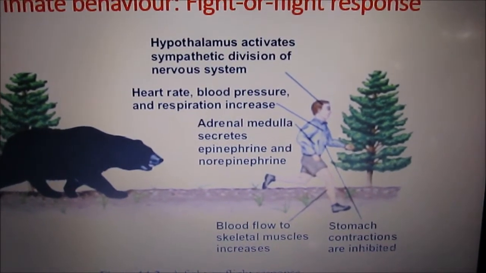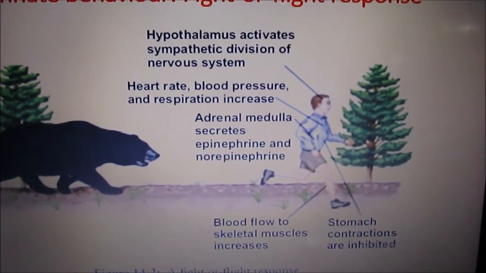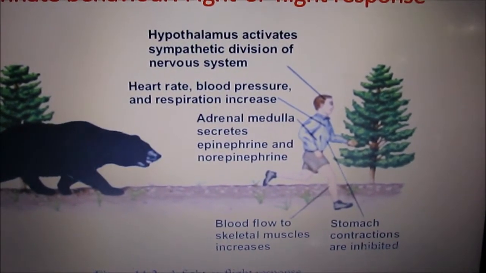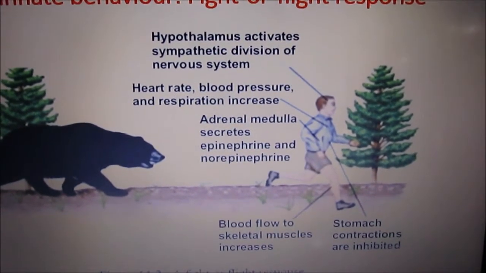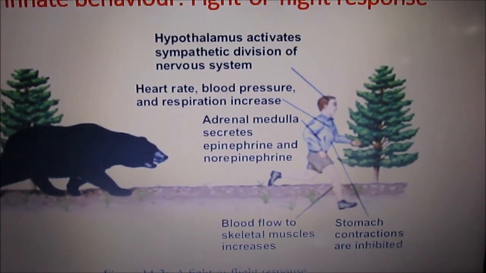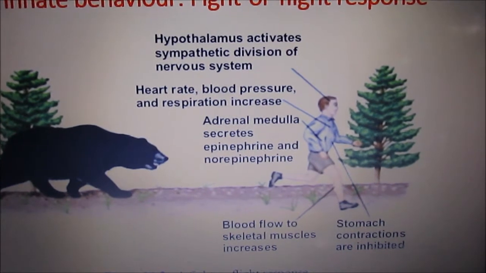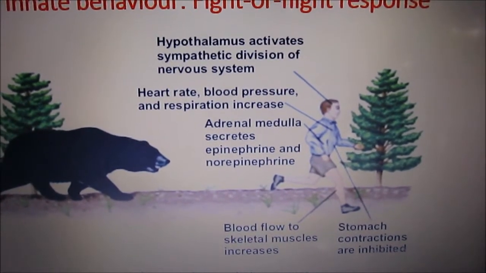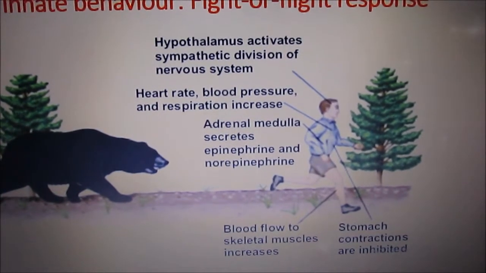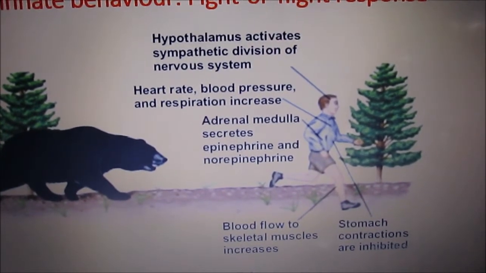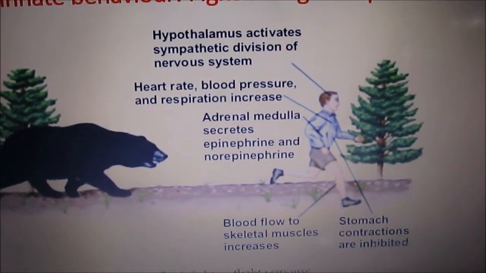He's rushing, he's running, and by that time the hypothalamus is activating the sympathetic nervous system, and some mediator comes in the body, and then the adrenal gland will release what we call epinephrine or adrenaline.